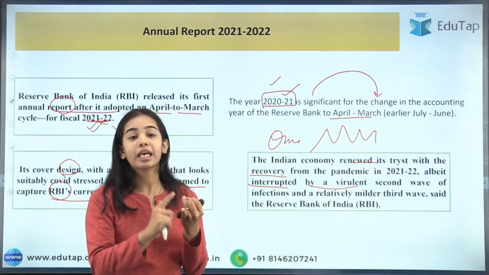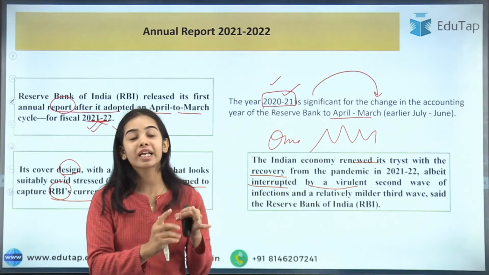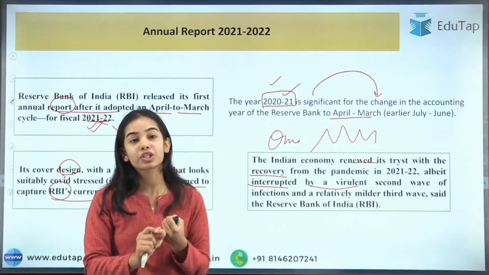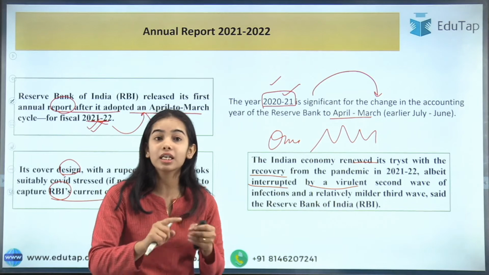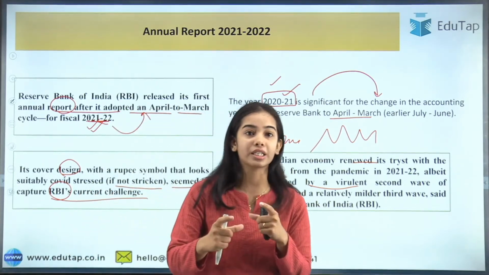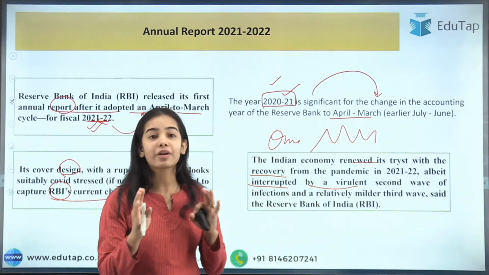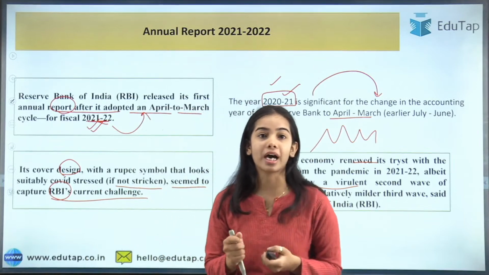So the Omicron variant came, COVID was there, the recovery was happening, but again and again the waves were coming. Then there were geopolitical tensions, as well as the other reserve banks' policies that were creating fluctuations. Okay, so there were many things going on and the RBI had to cater through that.